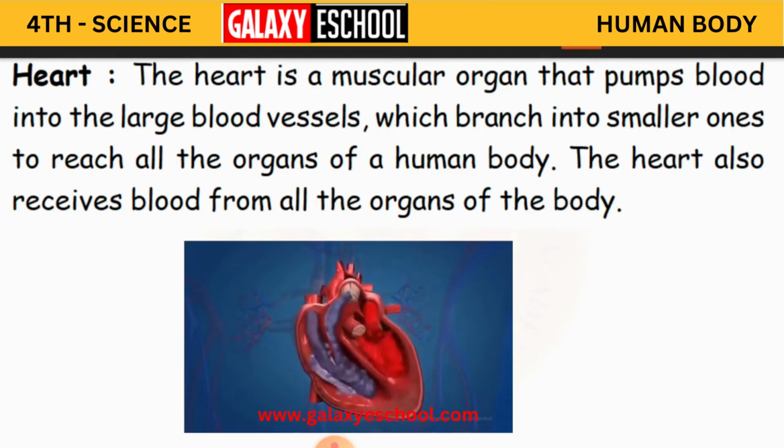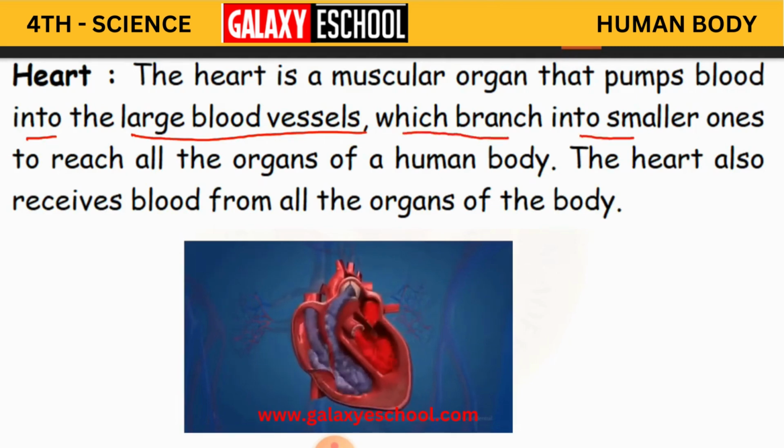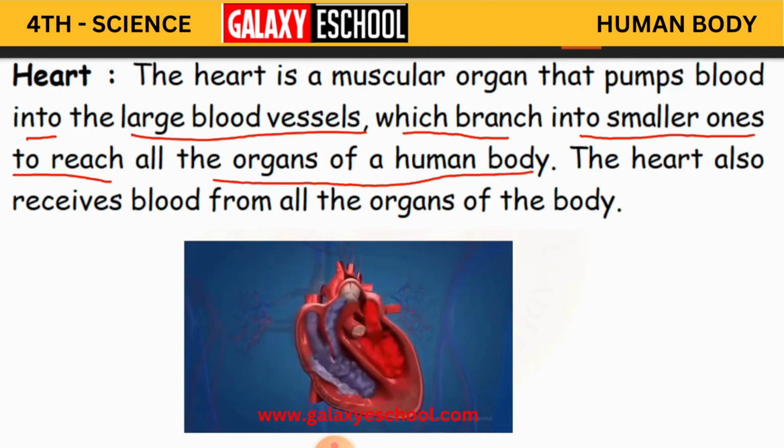It is the heart, and the heart is very important for us. Why? Because it is going to pump the blood throughout the body. And how is it going to pump? It pumps blood into large blood vessels which branch into smaller ones to reach all organs of the human body.